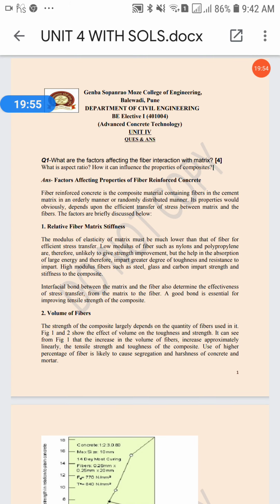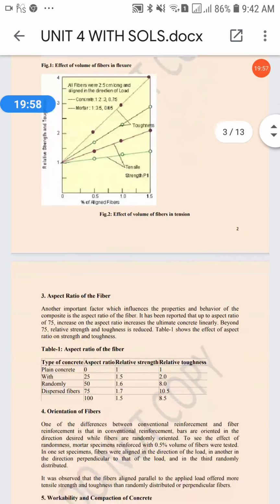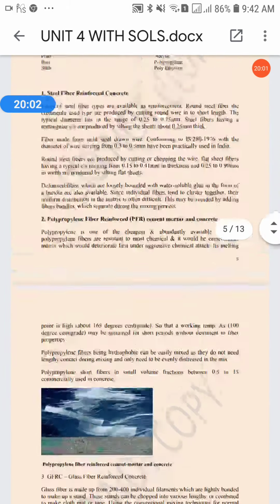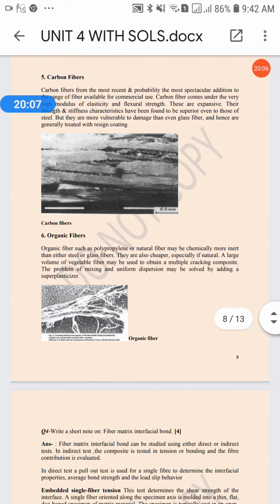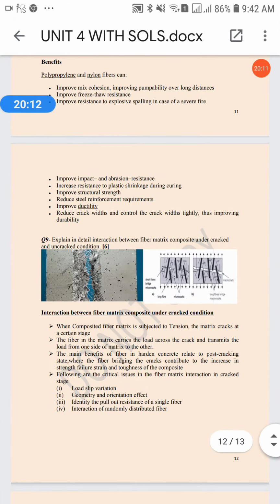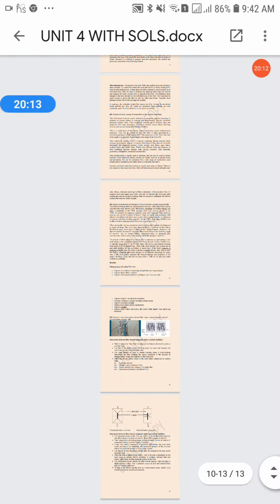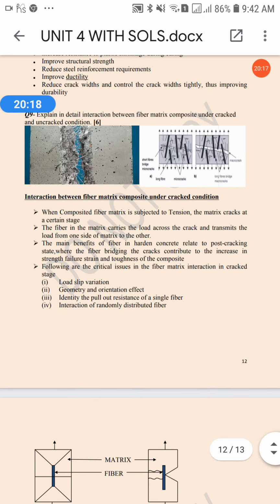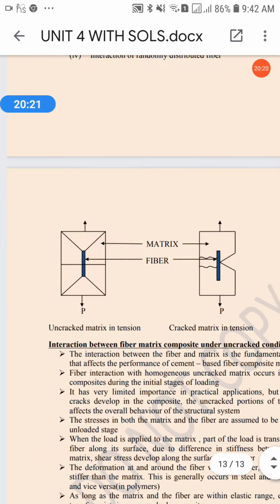This one, unit 4 with solution. Just go to unit 4 with solution. See, I have added all the important questions with answers. First of all, see this one, this figure.